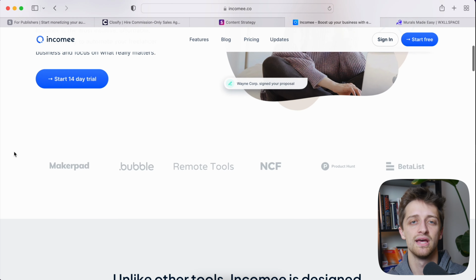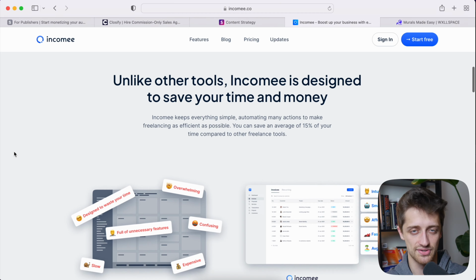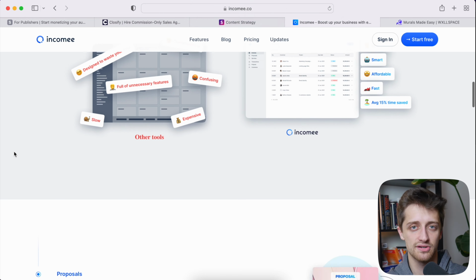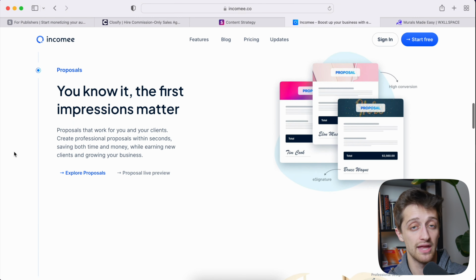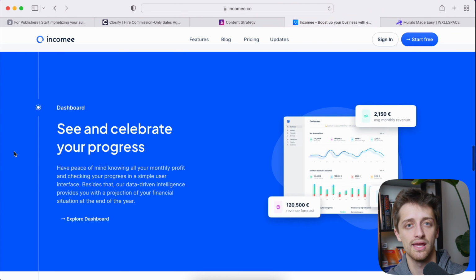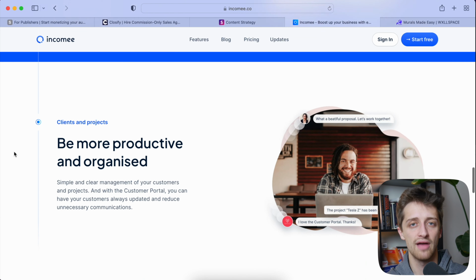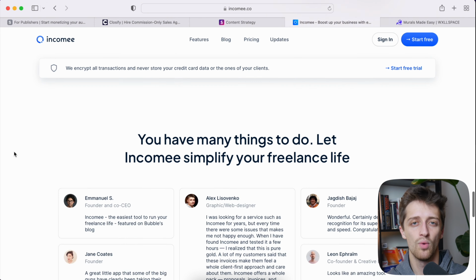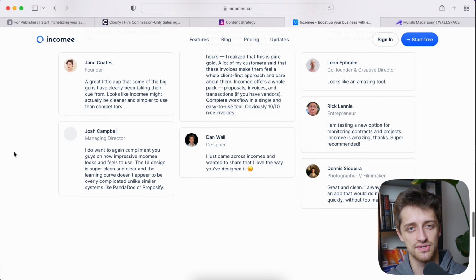Essentially, he built an app where freelancers can come and invoice their clients for the jobs they're doing and do that all automatically, collect payments from their clients automatically, and then manage their revenue so that they can better predict what kind of revenue they would get as freelancers on a month-by-month basis. Now, this app is one of Bubble's most popular success stories, and it's really cool to think about because, again, this guy built this whole app part-time after his full-time job.